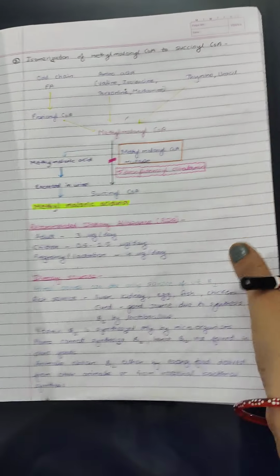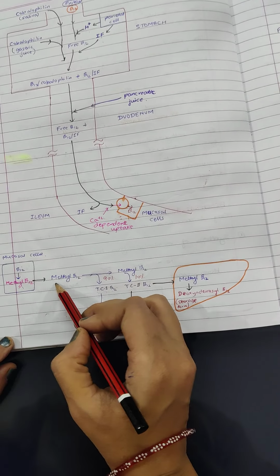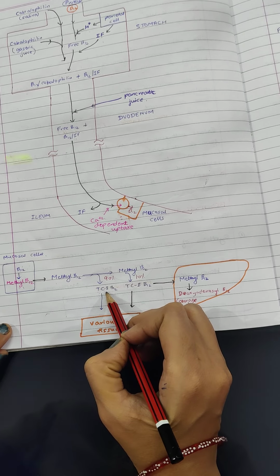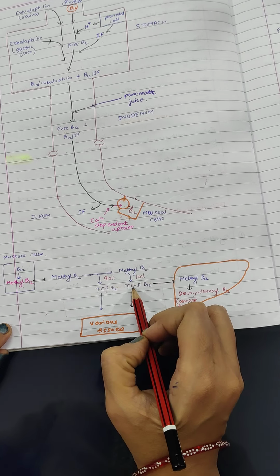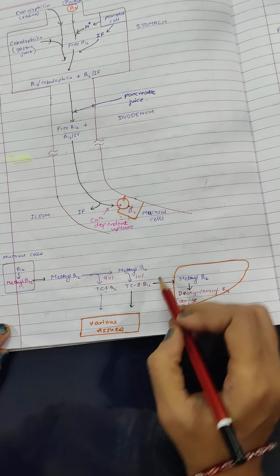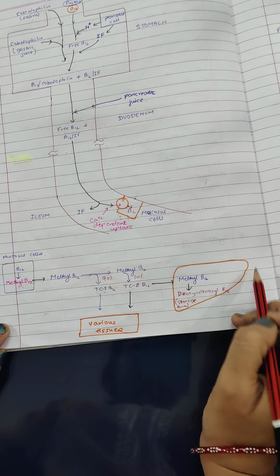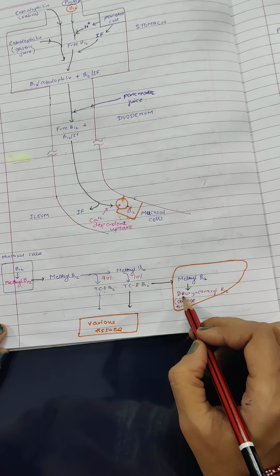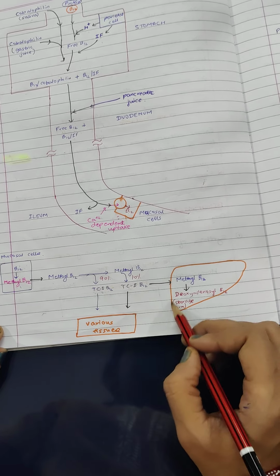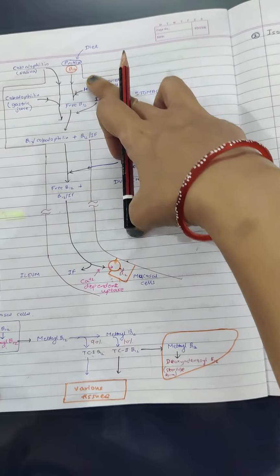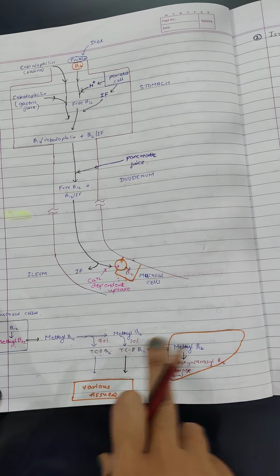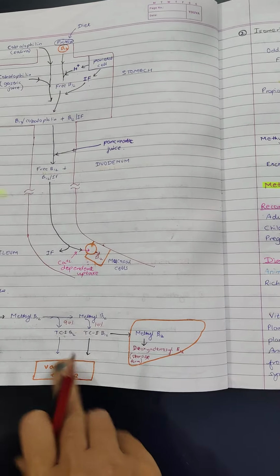So coming to the diagram again, this methylcobalamin is transported, 90% bound to transcobalamin 1, 10% bound to transcobalamin 2, enters various tissues. Then in the liver, excess methylcobalamin is taken up by the liver and converted to deoxyadenosylcobalamin, which is the storage form. So this is all about it: from diet it comes, then digestion, absorption, transport, storage, utilization. Okay.